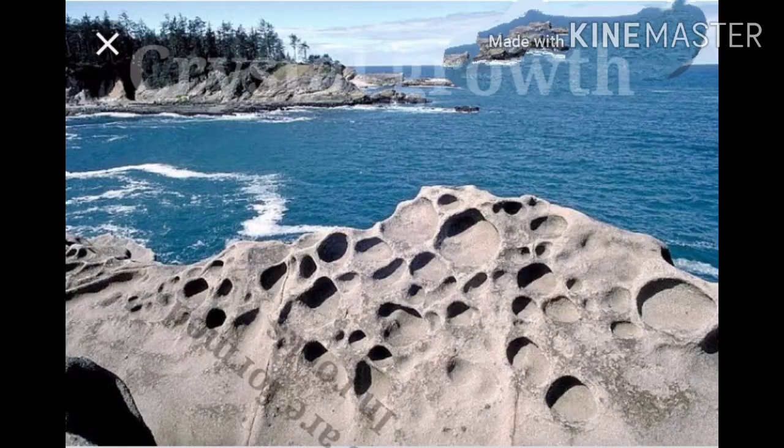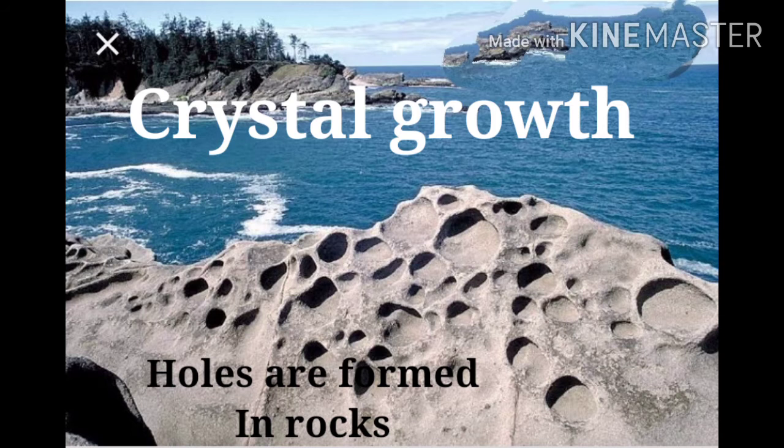Now crystal growth. Crystal growth mostly occurs on the rocky coast. Waves hit the sea cliff and the water is alkaline. The sea water is alkaline, meaning salty water, and in the rocks minerals are there. When those waves start to hit the rocks, the minerals start to dissolve, and then holes are created there. This alkaline water is collected in those holes, and the soluble materials in the rock get dissolved, and this leads to the formation of small holes in the rocks. This is the effect of solution.